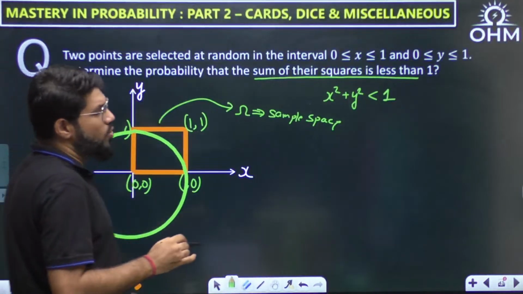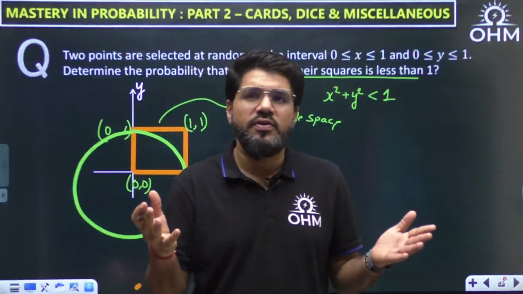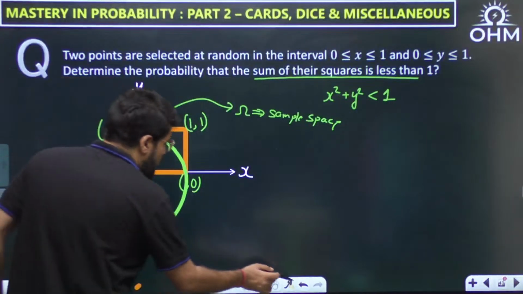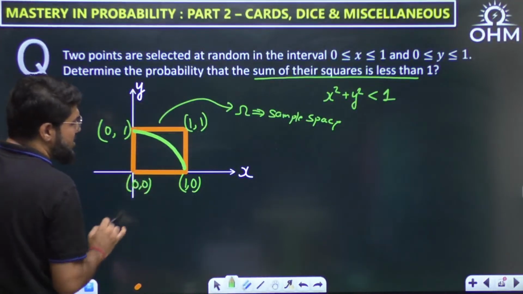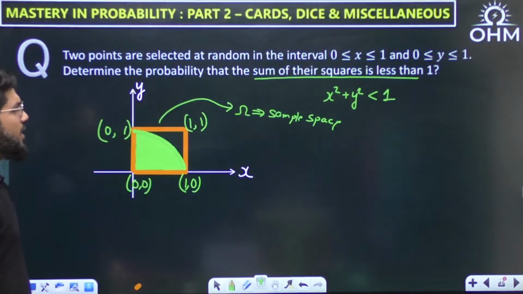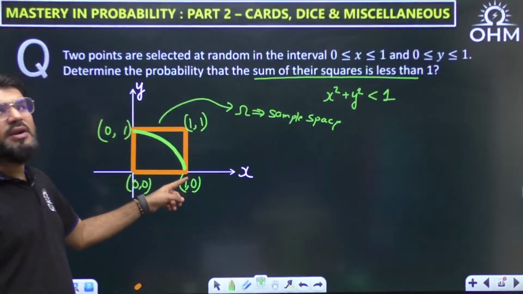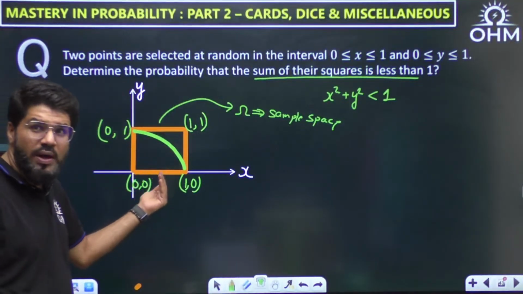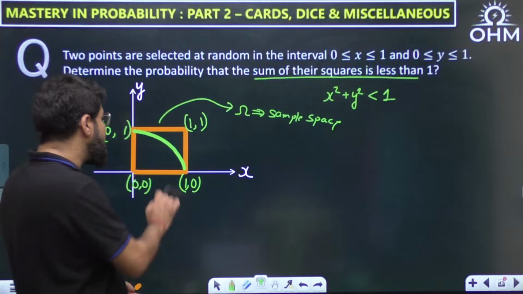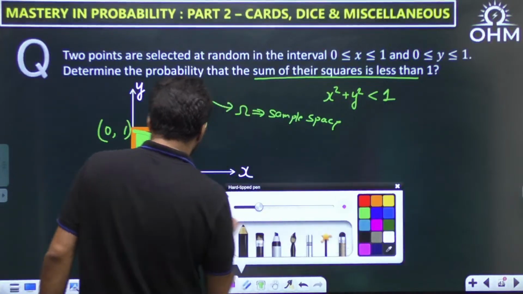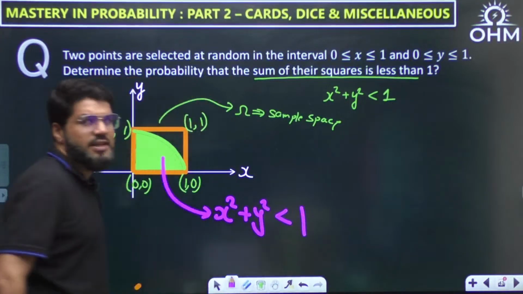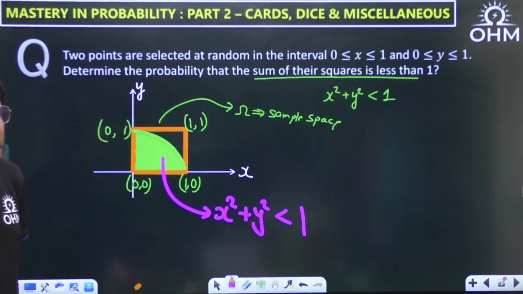But we cannot select anything outside the universe, outside the sample space. My sample space is this rectangular box, so I cannot go beyond this. That is why we take only the part of the circle which is within this sample space, this portion. Actually this is x square plus y square equal to 1, but what I want is x square plus y square less than 1. Any point lying on this circle will have radius 1, so if you want less than 1, you have to come inside this. This is the portion where x square plus y square is less than 1.